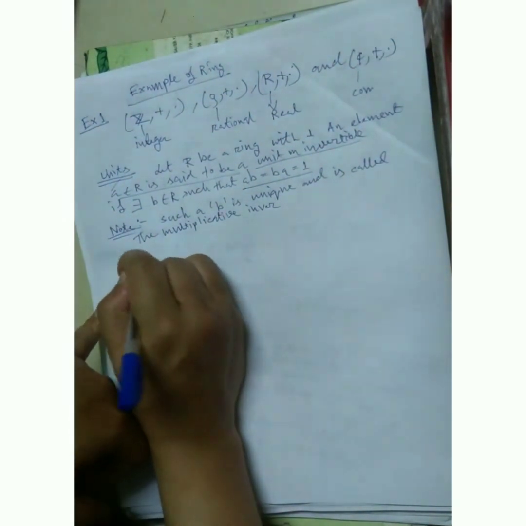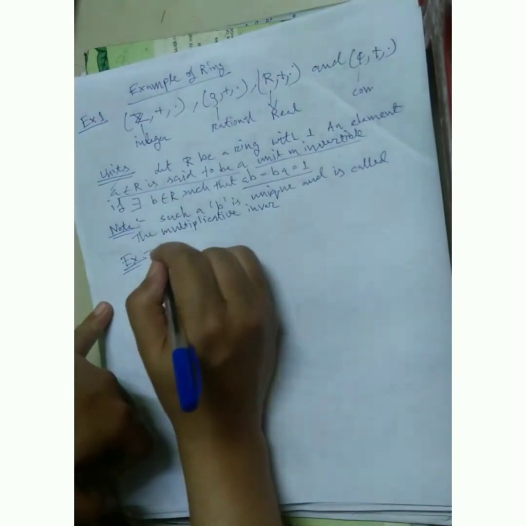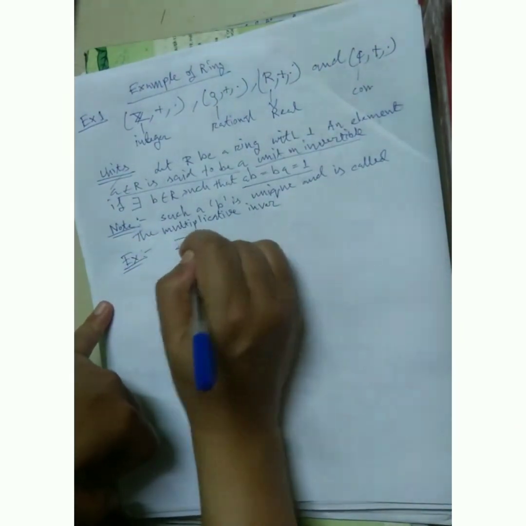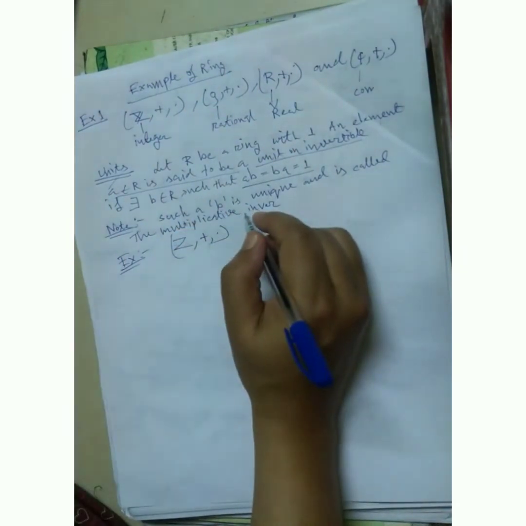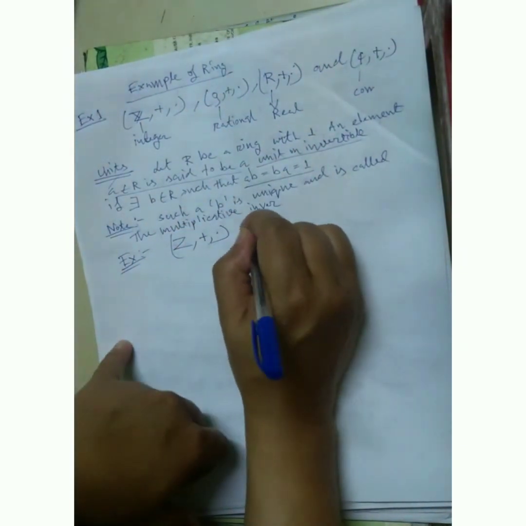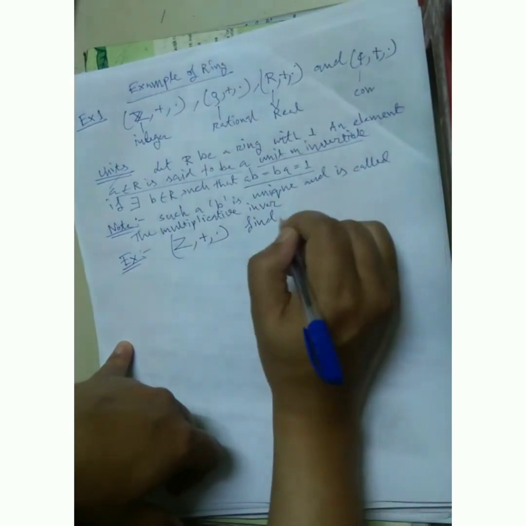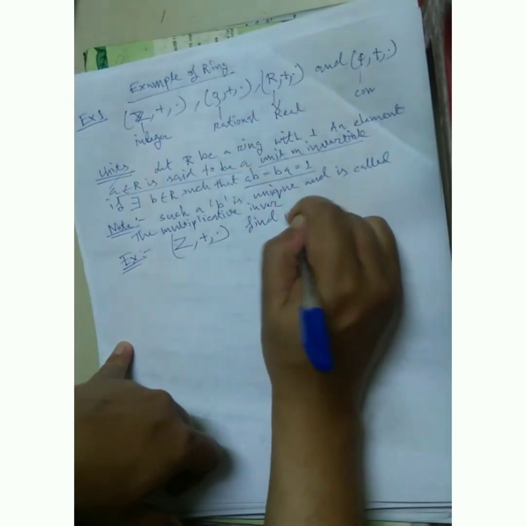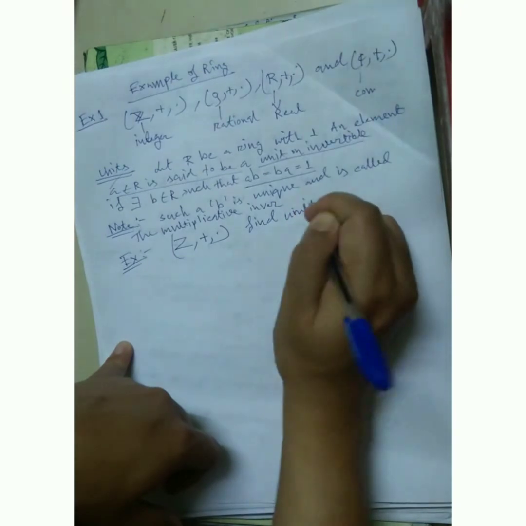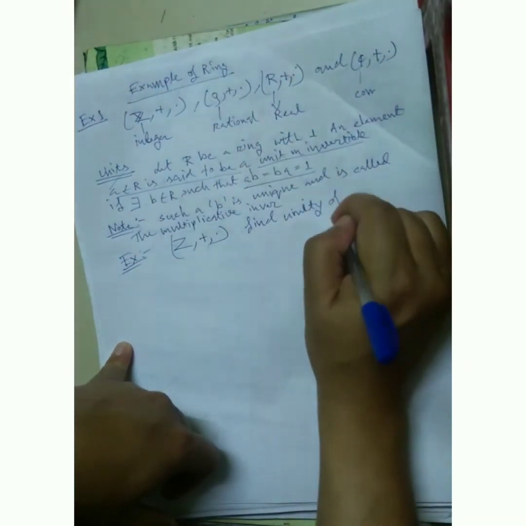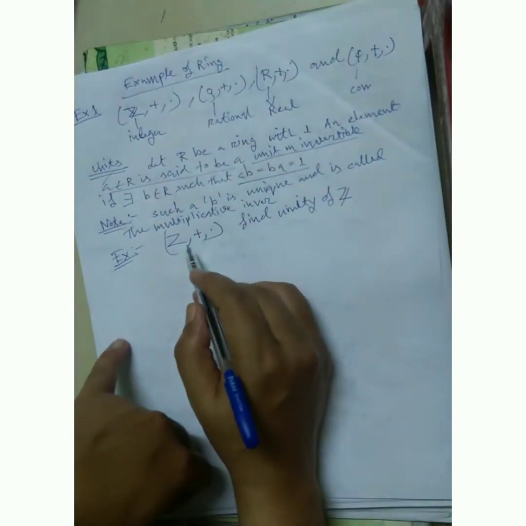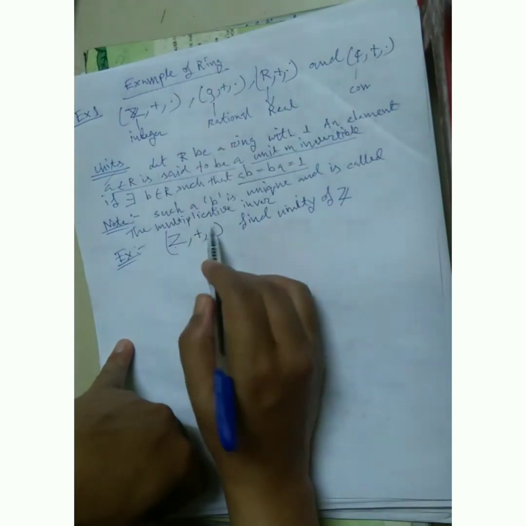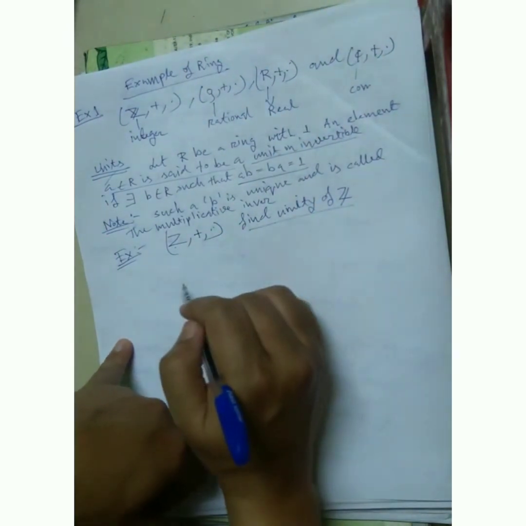An example, very simple: (Z, plus, dot). Find the units. This type of question comes in CSIR NET, GATE, and a lot of MSc entrance examinations. Find the units of Z.